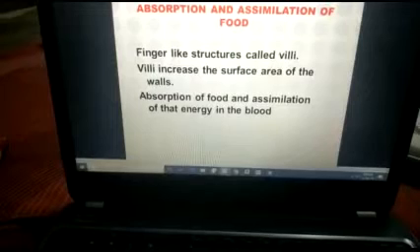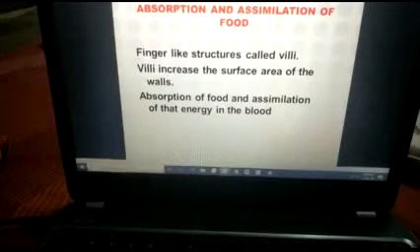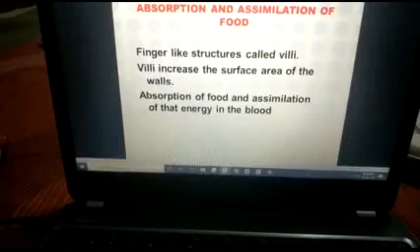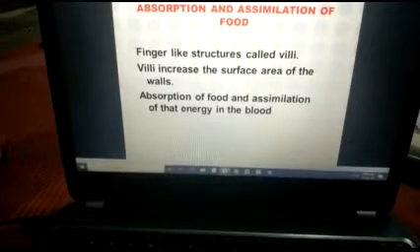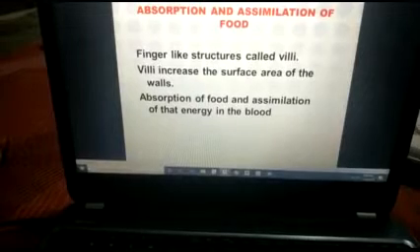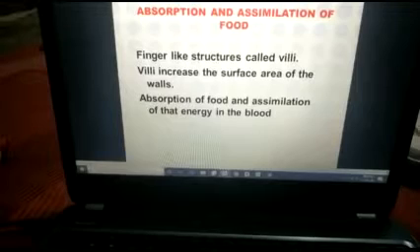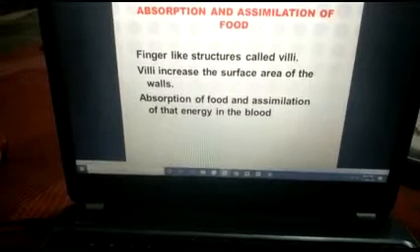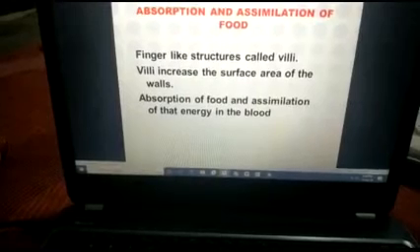The pressure is coming from the upper part, means from the stomach, and it pushes the food present in the small intestine, that is chyme. Definitely that chyme needs some more space. That will increase the surface area of the small intestine, which helps in the proper assimilation of food. How does it help? See, villi contain a number of blood vessels.